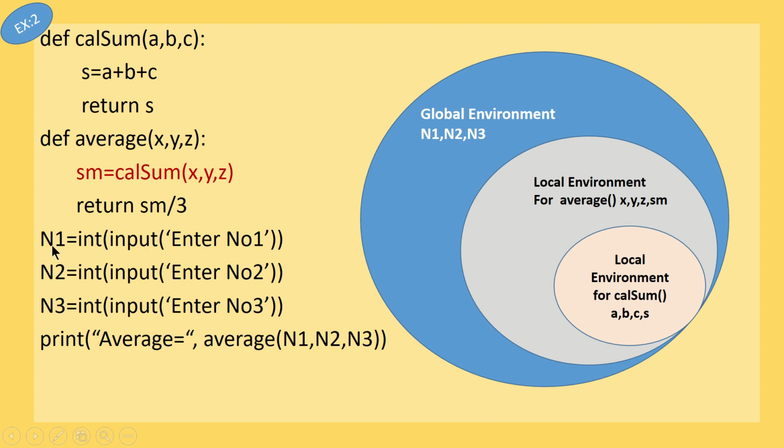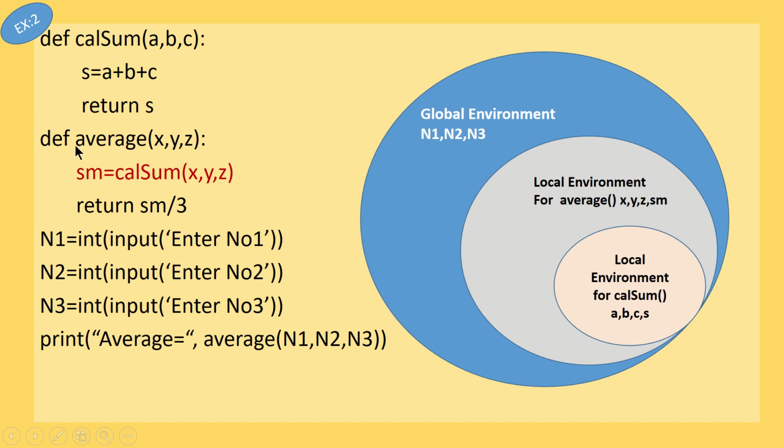After that it will come to n1. So n1 is a variable declared in the global environment. Reading the value of n1, n2 and n3, three values you are reading, three variables you are creating in the global environment. So these three variables can be used in all the functions. I didn't write any statement to use them, but you will be able to use them. Then print average is equal to average of n1, n2 and n3; you are calling the function average by passing n1, n2 and n3.